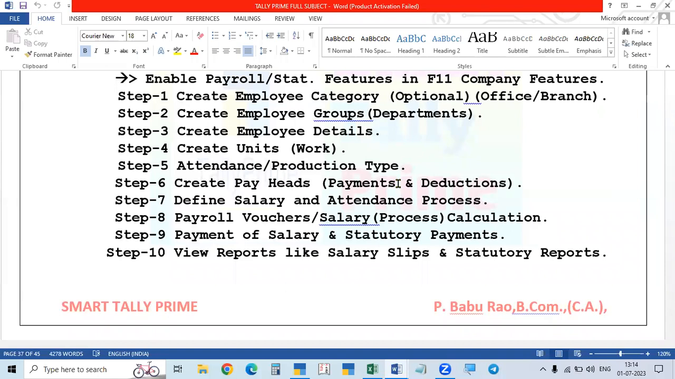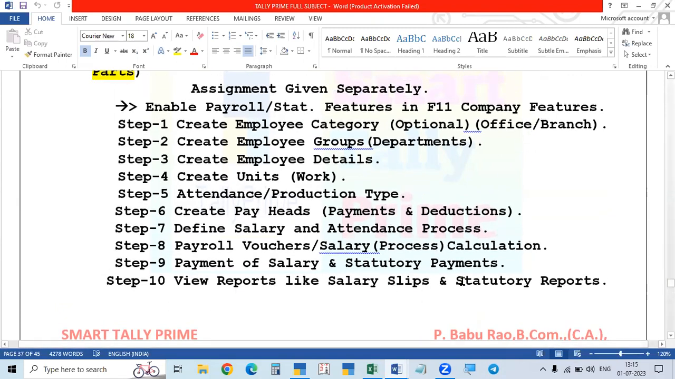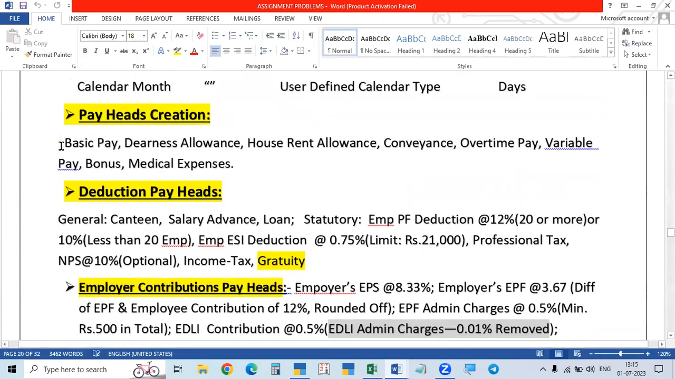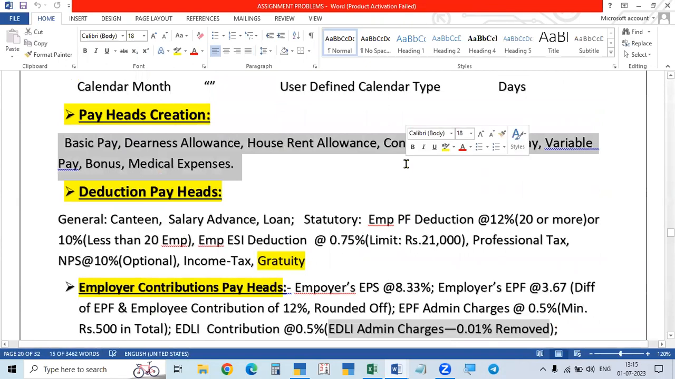For the statutory payments, the employer also has to contribute something. That is called contribution. Employer contribution payheads also we created. So we did this in the last video. But in this case, you see, we created all the payheads. That is, earning payheads we created.